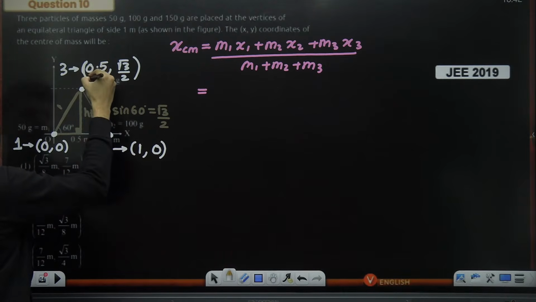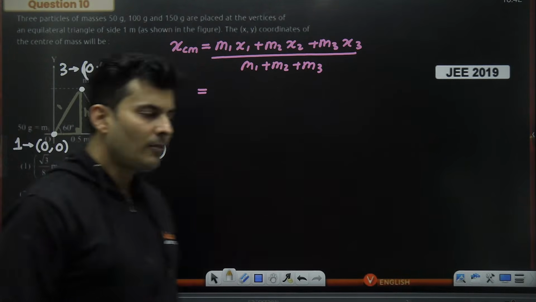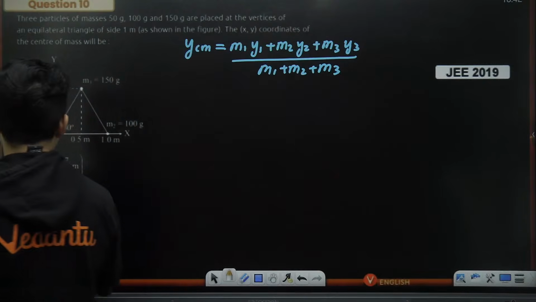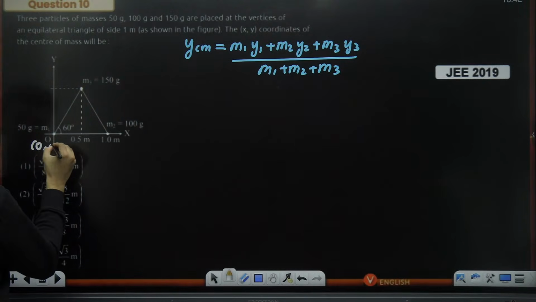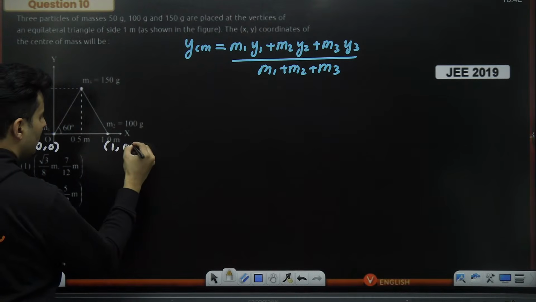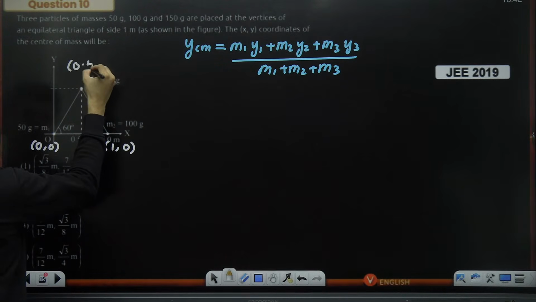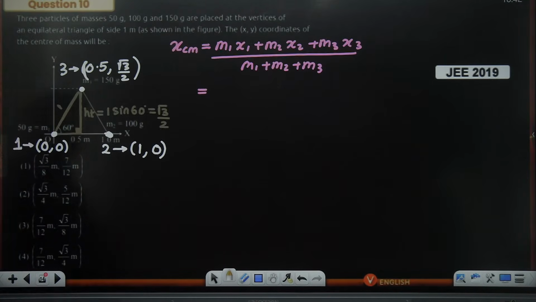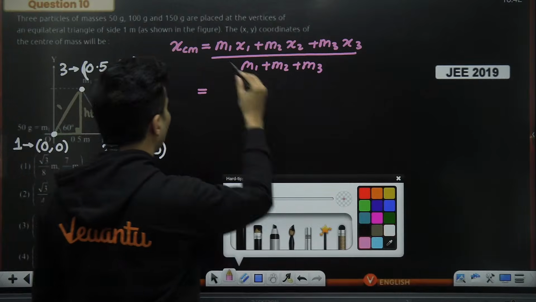Is this absolutely clear, my dear students? Most important thing is to find the coordinates. Without that, we are helpless. So I'll mark the coordinates here also. 0, 0. This will be 1, 0. And this will be 0.5, root 3 by 2. All right. Now let's start substituting one by one.